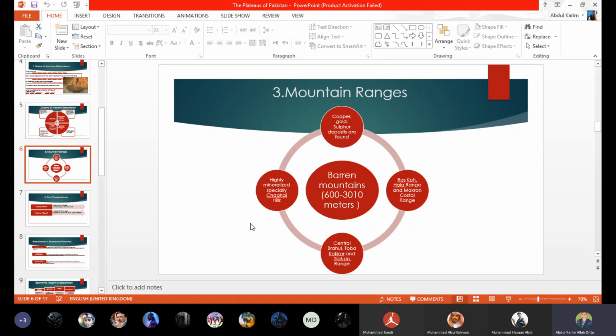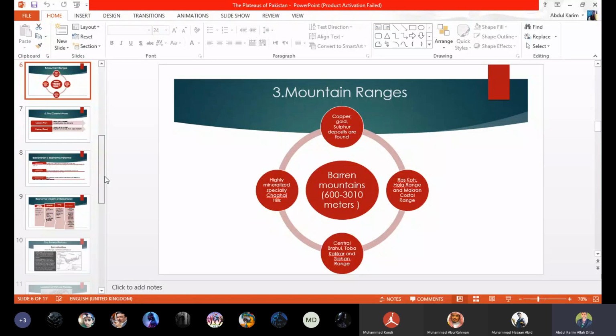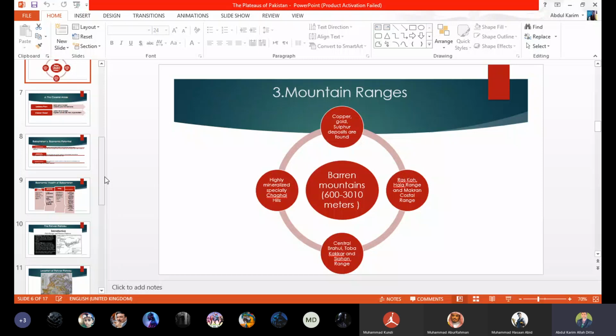We have other minerals too. We have gold, copper, silver, coal, natural gas, and oil. I mean, we have a highly mineralized area in Pakistan, and that is the Balochistan plateau. Now we are going to the last, and that is the coastal areas.